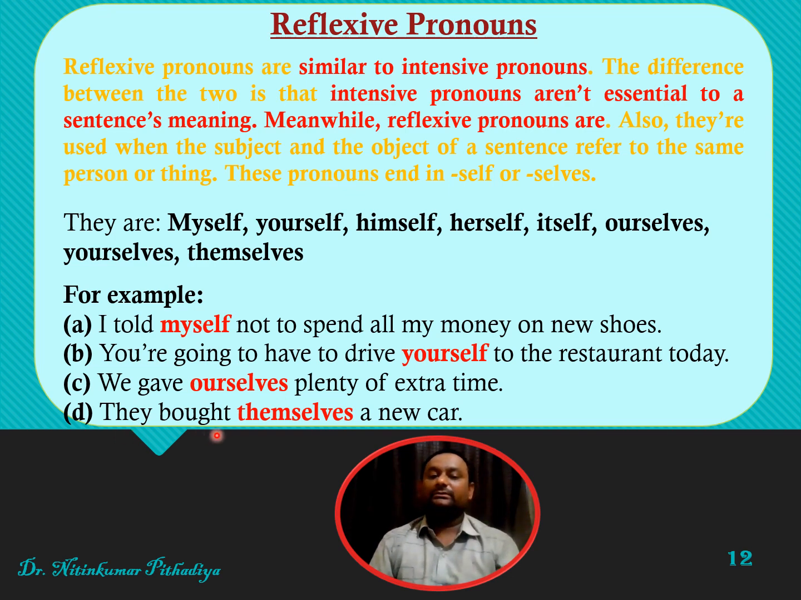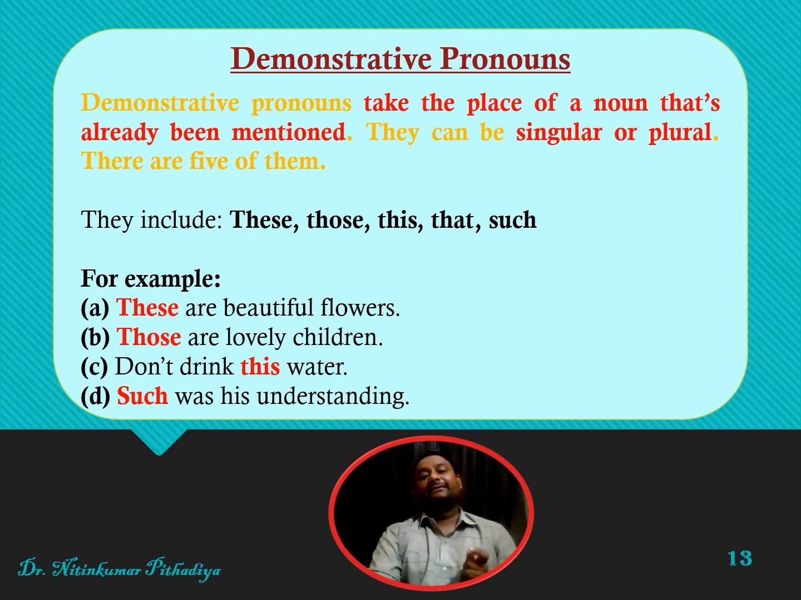They bought themselves a new car. So friends, I hope you might have understood the difference between intensive pronouns and reflexive pronouns. Though the words in both these pronouns are the same, they are used a little bit in a different manner. Now let's go to the next type, and that is demonstrative pronoun. Demonstrative pronoun, you know that you are trying to demonstrate something, and we have a total of 5 such words: this, these, that, those, and such.